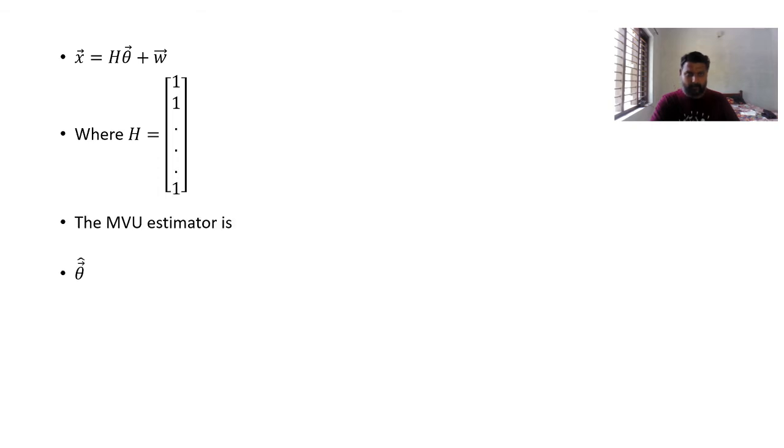So x equals h theta plus w, where h is 1, 1, 1, and the estimate of theta is h transpose C inverse h, inverse, times h transpose C inverse x, which you already know.